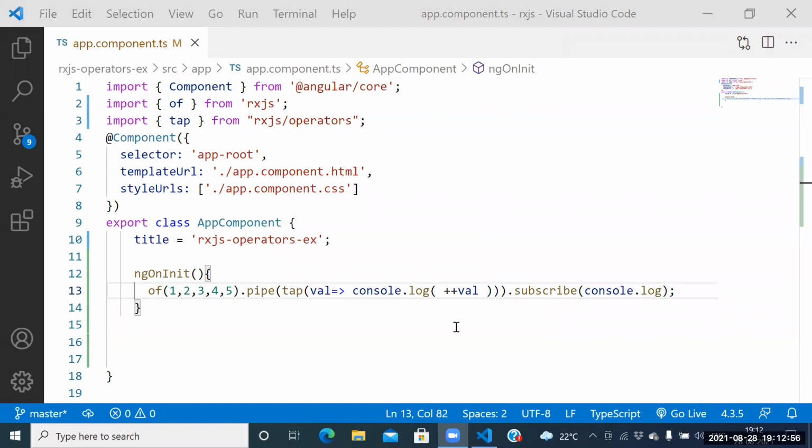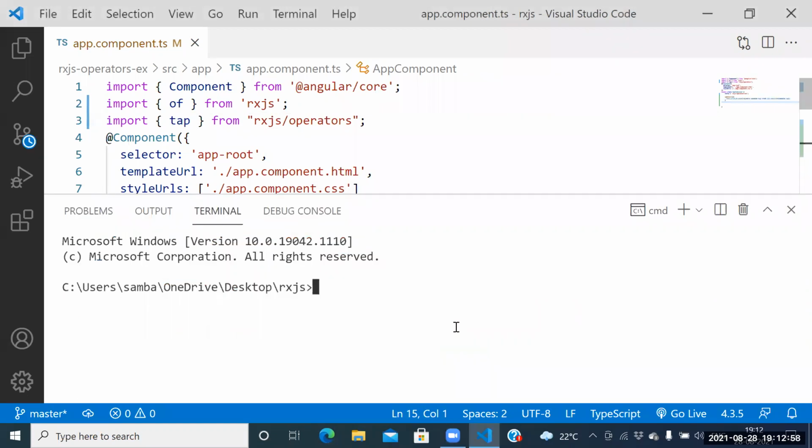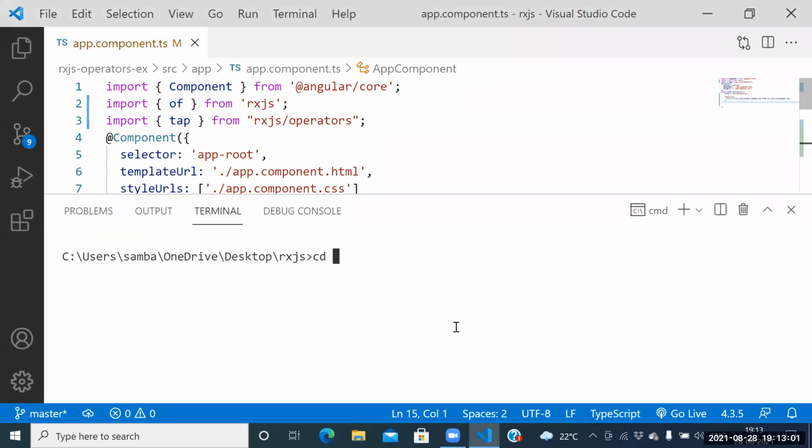So guys, how do we execute the application itself? cd space rxjs-operators-example.